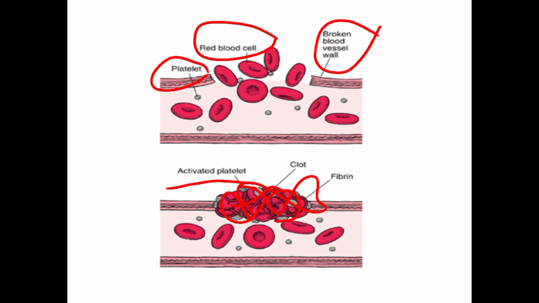This is the main function. After this, permanent clot formation takes place. For that also, platelets help by acting as a cofactor for activation of many steps in blood coagulation. After blood coagulation, clot retraction takes place. That is, in clot retraction fluid oozes out from the clot, because of the presence of contractile protein in platelets. Understood? These are the very important and commonly asked functions of platelets. Okay, understood?